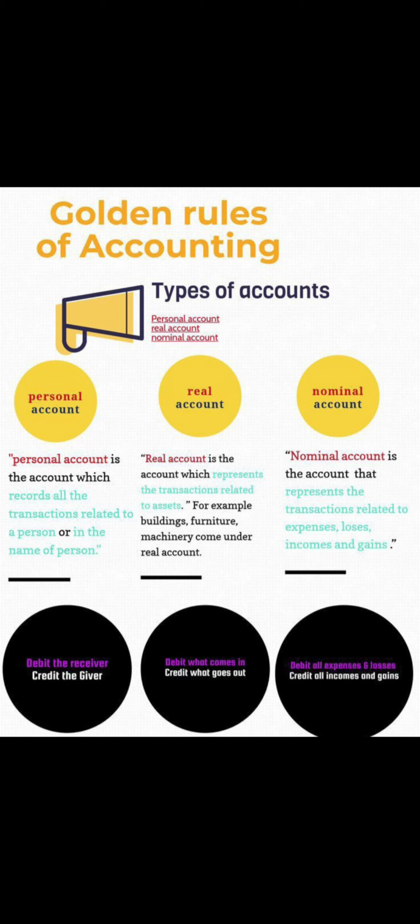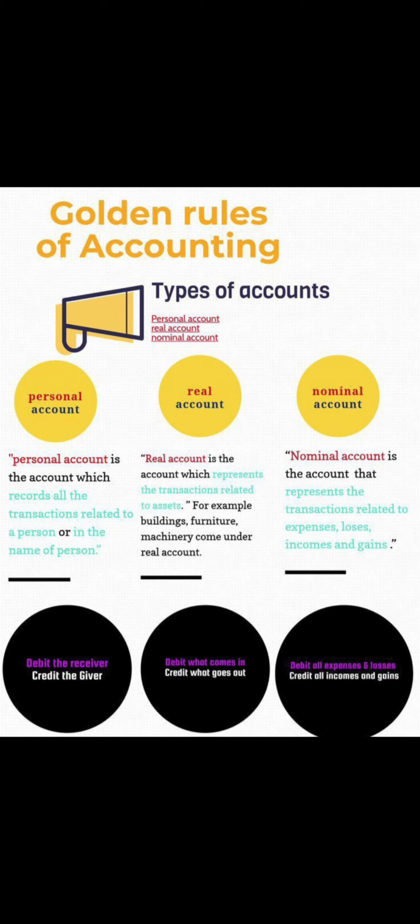Very long time. Today we are going to start with the basics of class 11th. In this video we will discuss the three basic, or you can say the golden rules, of accounting. If you have learned accounting in class 11th, at the initial level we learn that accounts are basically divided into three parts. First is the personal account, then real accounts, and the nominal accounts.